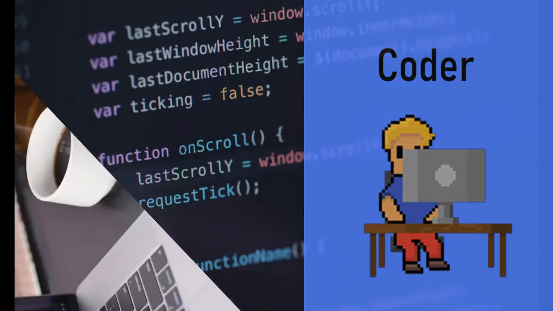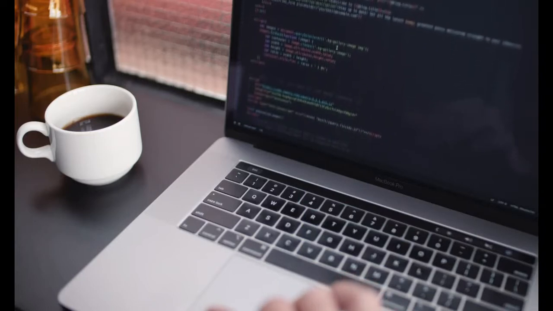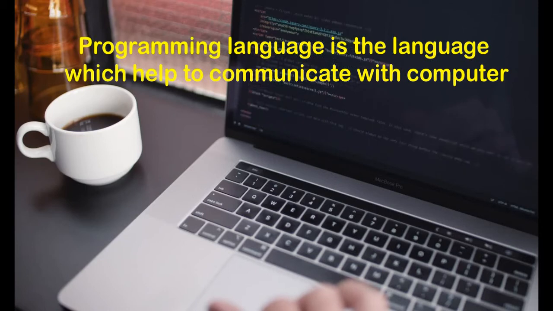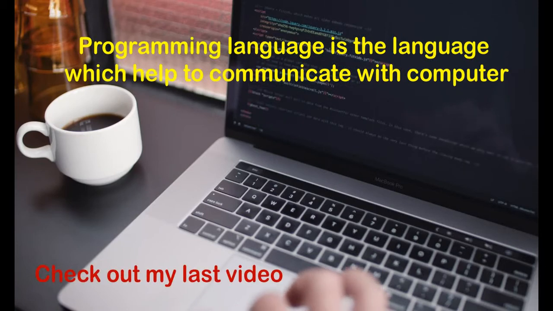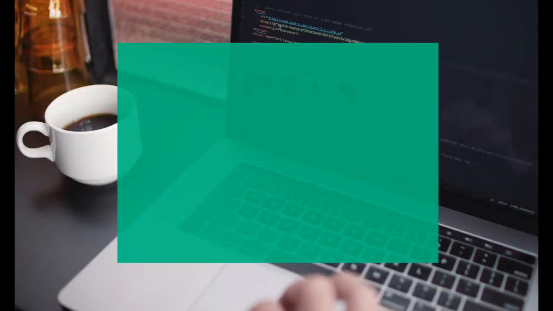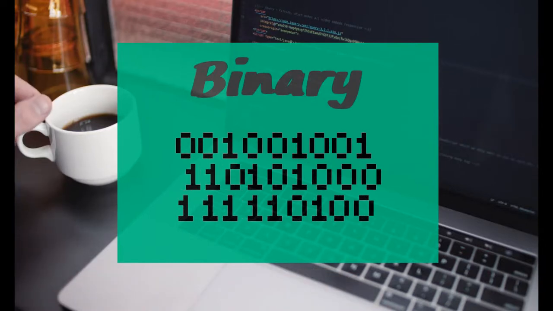Now, in which language are these codes written? These codes are written in a special language known as a programming language, and the language which the computer understands is machine language. The machine language consists of a series of zeros and ones, which is also known as binary.